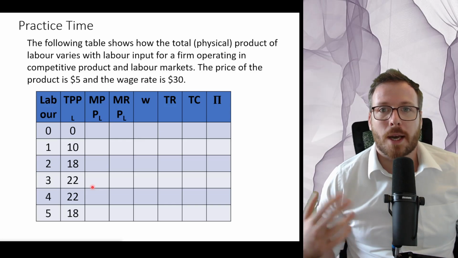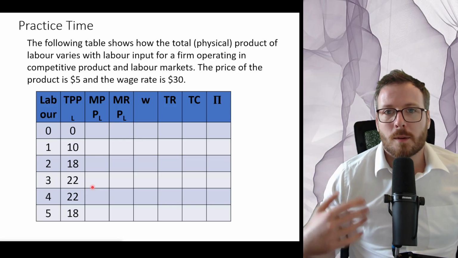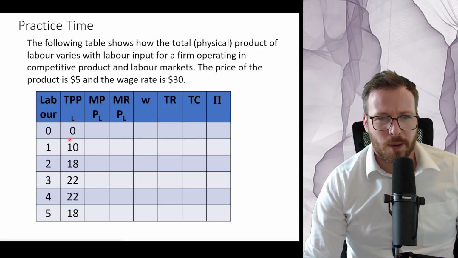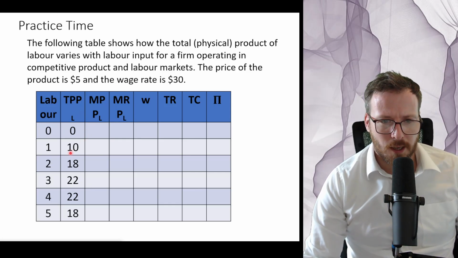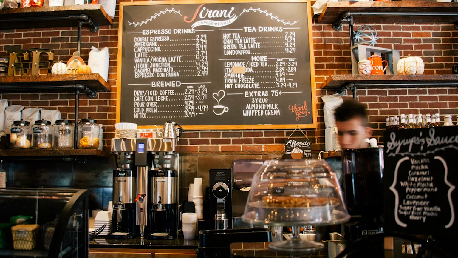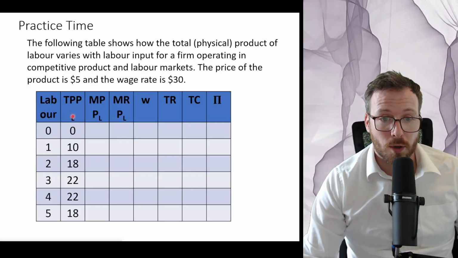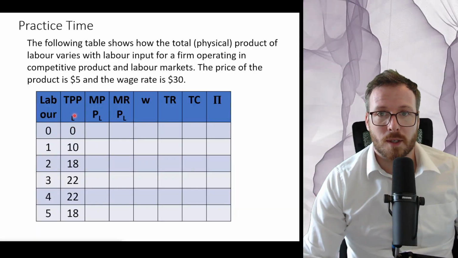So here's a little table that I often get students to do in class, and I think it helps with breaking down and understanding what's really going on and why they hire the amount of people that they want to. Firstly, here we have total physical product, right? So let's say this labor represents each extra person added to the mix. Let's say we've got a coffee shop. So in this coffee shop, when we've got no people working, there is no total physical product of labor, meaning there are no coffees produced.